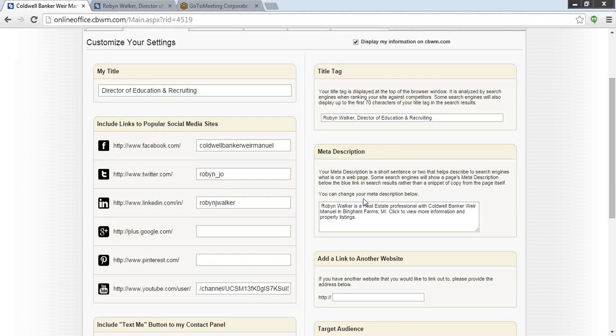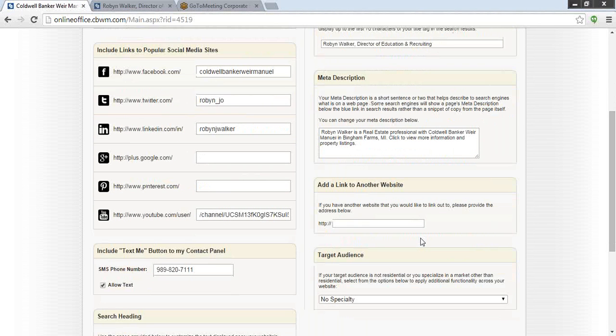Okay, the next field that we have here is the meta description. What this actually is, is just a very brief description that shows up in search results, for example Google, underneath the actual web page when it's found. All of you should already have the default description in there. Go ahead and just leave that alone. Really not that big of a deal. It's already been customized based on words that are commonly searched for our company. So all of you should have something in this field as it stands. If you don't, let me know and we can go ahead and see what the issue is there.